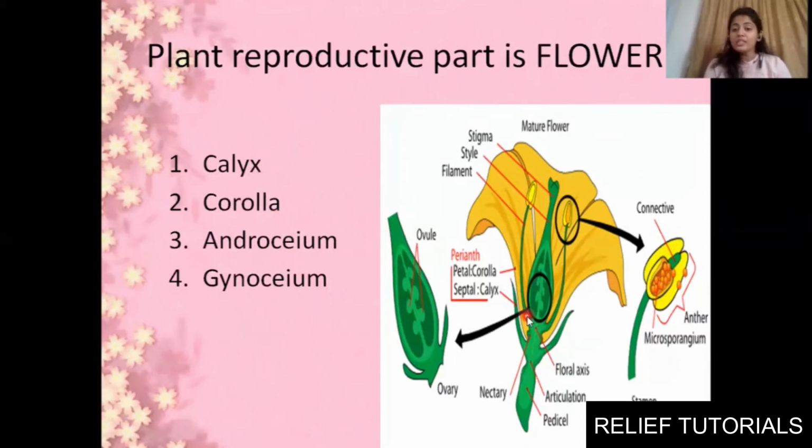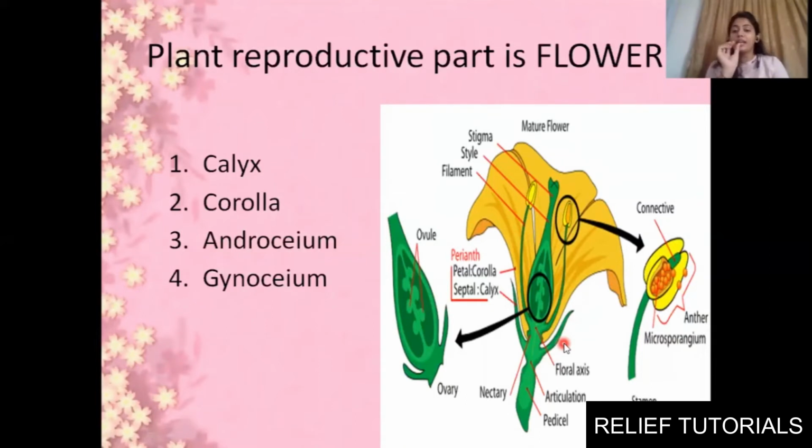Now calyx, whenever you pick a flower, you might have seen a whorl of green color sepals that will be present in the lower portion of the twig. If you are holding a flower like this, there will be a whorl of small green sepals. These are known as sepals. It is also named as calyx. You can remember it as either sepal or calyx. Clear?